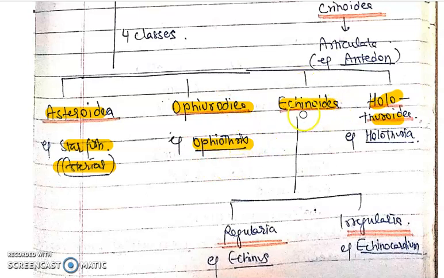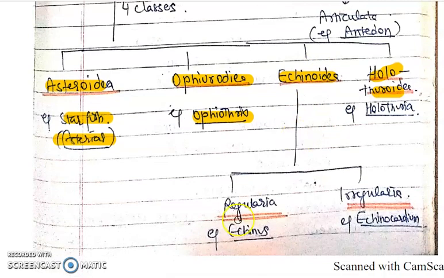Okay. Next class is Echinoidea. It includes sea urchins and sand dollars. The main larval stage found in the life history of Echinoidea is Echinopluteus. It has two subclasses, Regularia and Irregularia. The main difference between these two subclasses is the presence or absence of a special structure, the Aristotle's lantern.